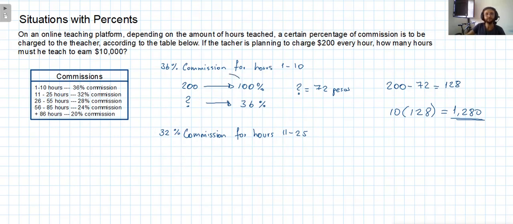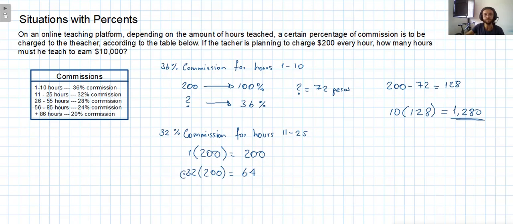So I'm going to calculate it differently than I did here. We know that for one complete group of 200 pesos, we will have 200 pesos. But if we want to know how much represents the 32% of that, instead of the whole group, I'm going to have only 0.32 of it. 0.32 of the 200 pesos. Since 200 is the double of 100, the result here is going to be practically the double of this one. So it's going to be 64 pesos.